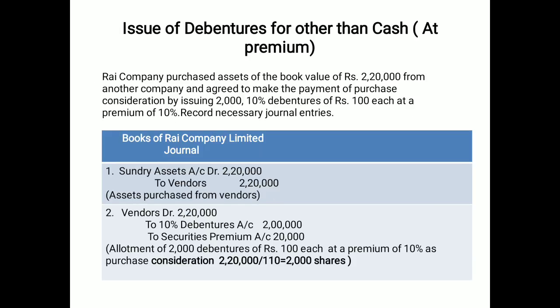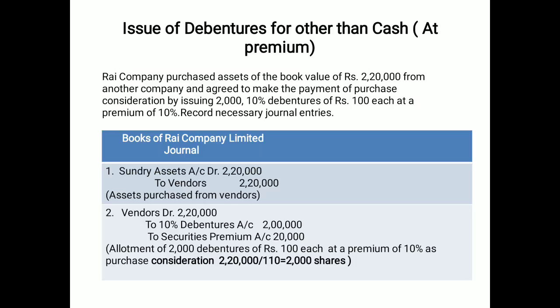Now, second is the issue of debentures at premium for other than cash consideration. The first entry will be the same in nature, with book value 2 lakh 20,000 from another company, and the vendor account you have to list with 2 lakh 20,000. Now move towards the situation at premium.